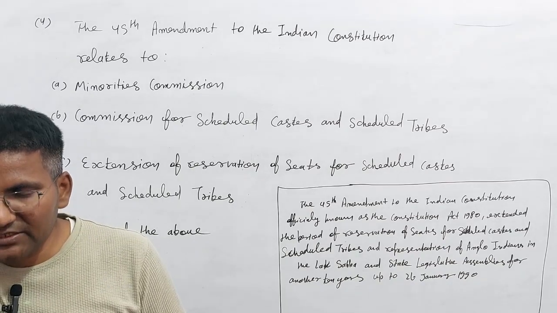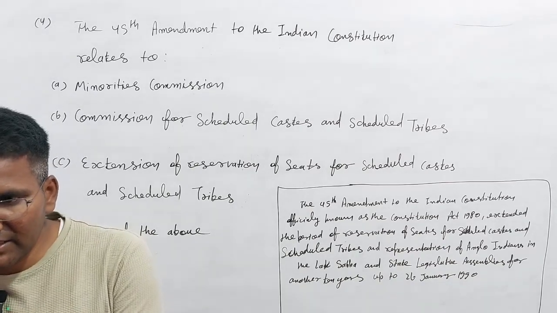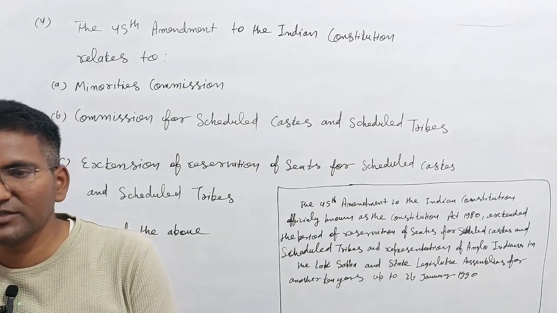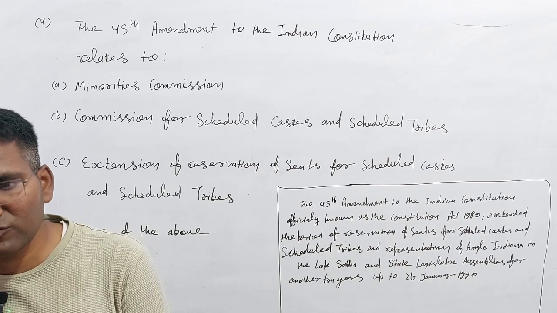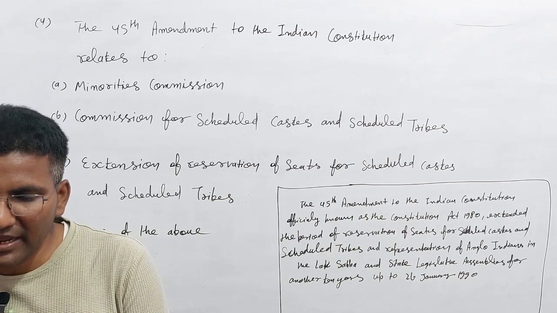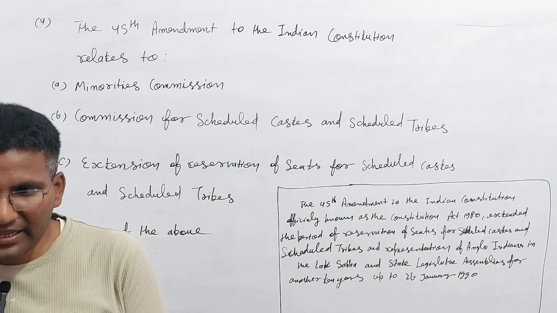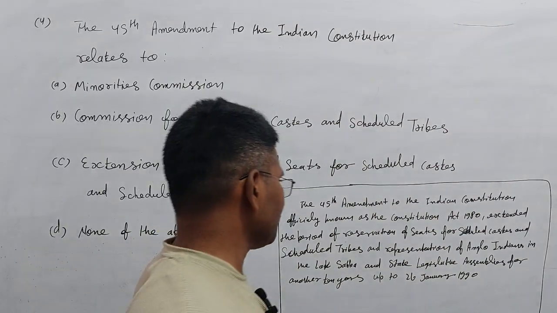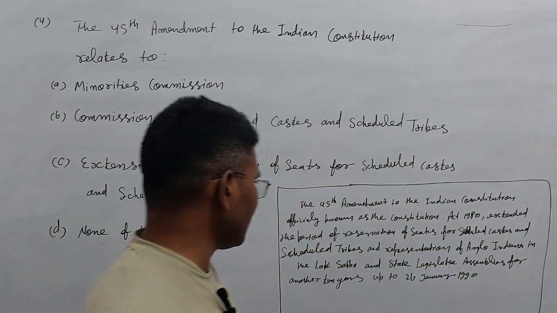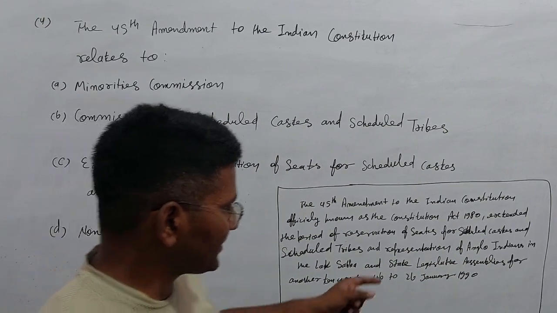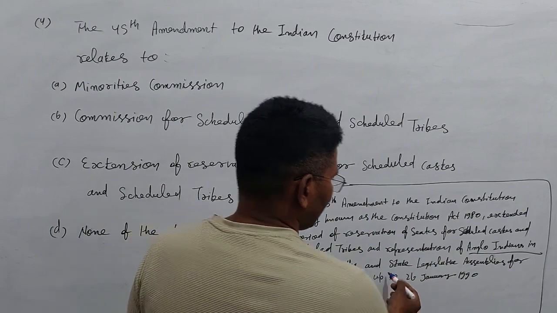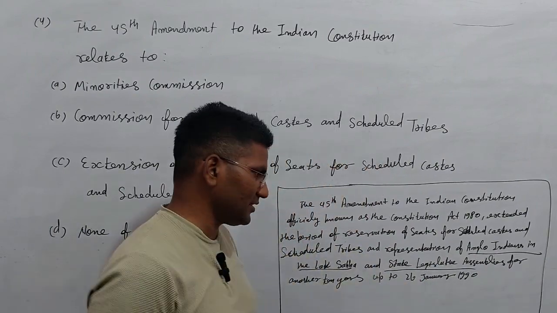So by the 45th amendment, the time period of reservation of scheduled castes and scheduled tribes was extended, and also seats for scheduled castes and scheduled tribes and representation of Anglo-Indians in the Lok Sabha and State Legislative Assembly.